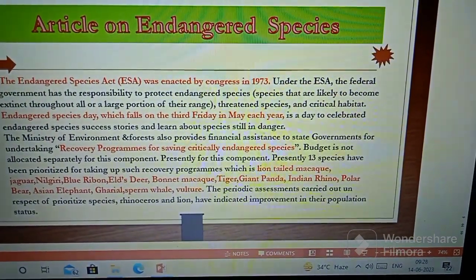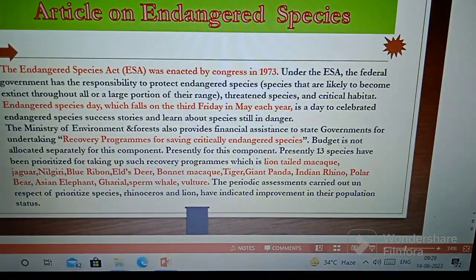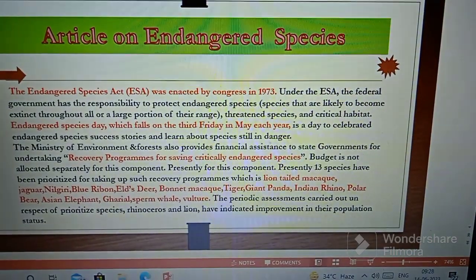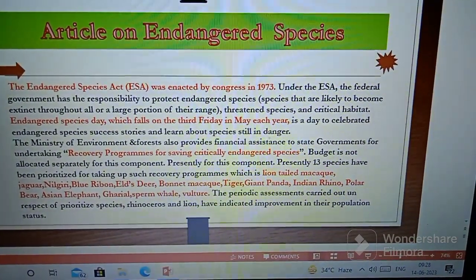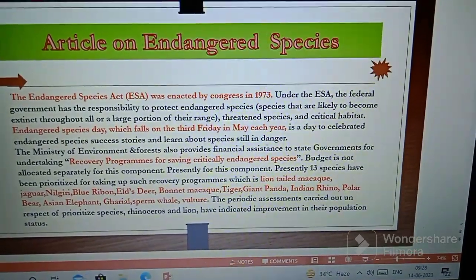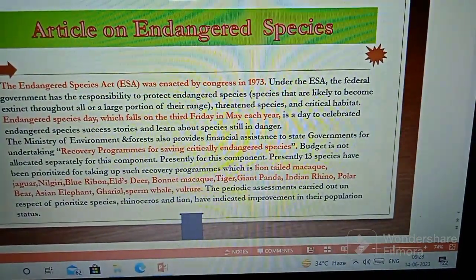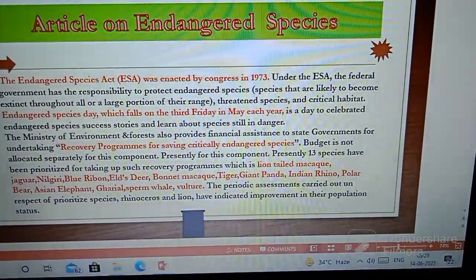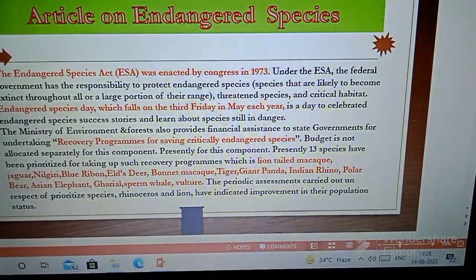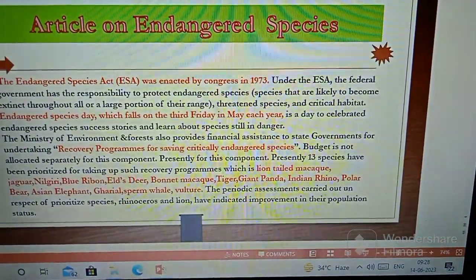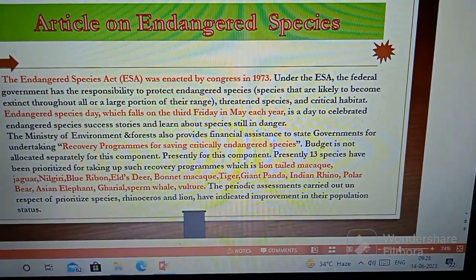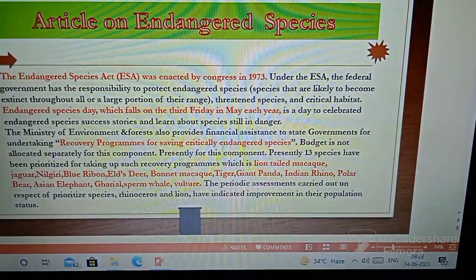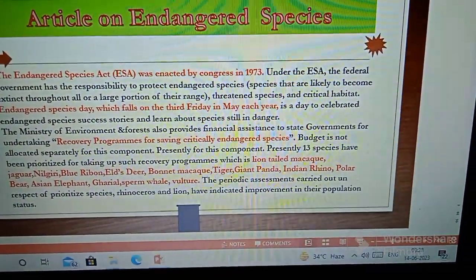Presently 13 species have been prioritized for taking up such recovery programs, which are lion-tailed macaw, jaguar, Nilgiri, blue ribbon, elk, deer, bonnet macaw, tiger, giant panda, Indian rhino, polar bear, Asian elephant, gharial, sperm whale, and vulture. The periodic assessment carried out in respect of prioritized species, rhinoceros and lion, has indicated improvement in their population status.